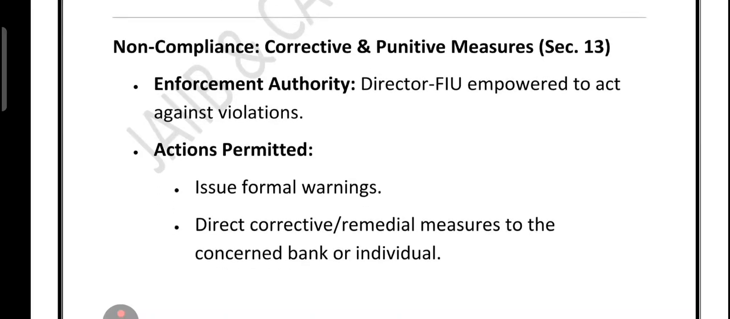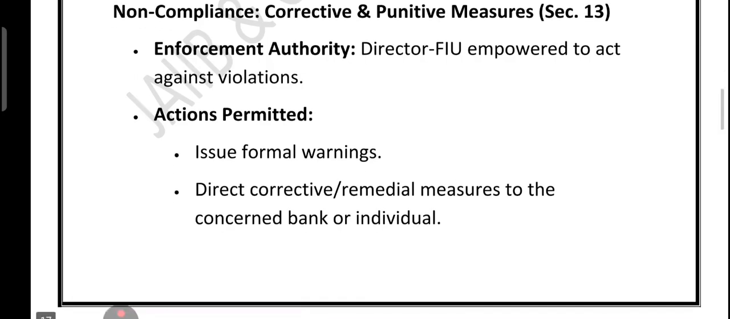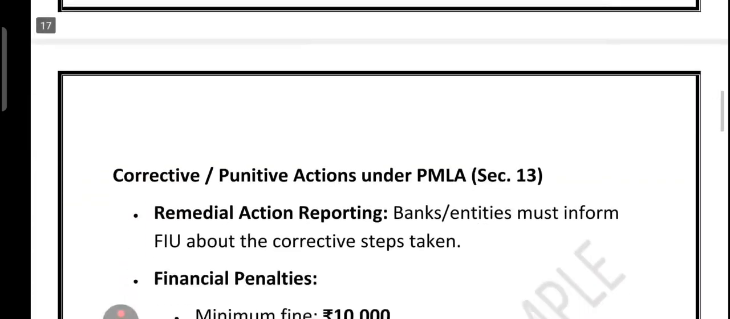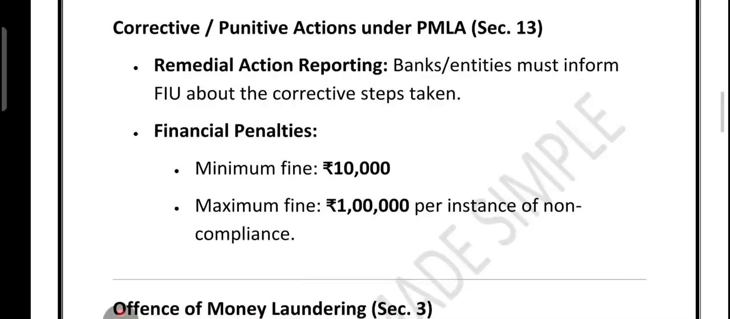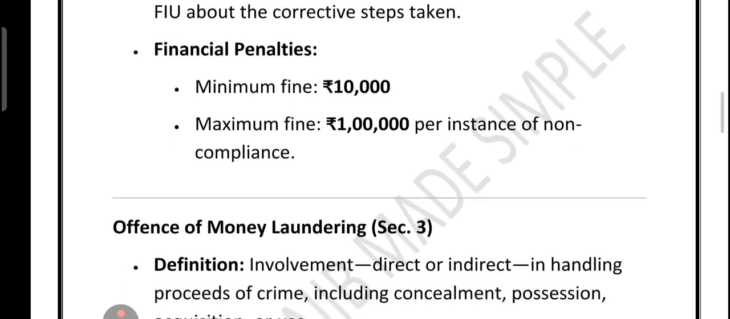Now let's look at the corrective and punitive measures under PMLA. So if a bank or financial institution fail to follow the rules, the FIU director can step in. First, the bank has to report back about what corrective step it has taken. But here is the serious part. There are financial penalty. The fine can start from rupees 10,000 and can go up to 1 lakh for every single violation. So the non-compliance is very costly.